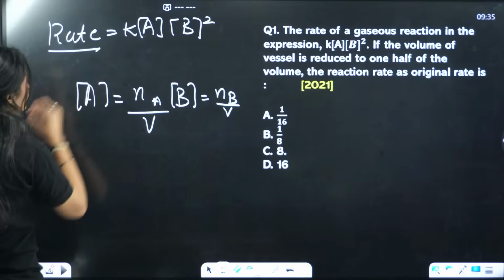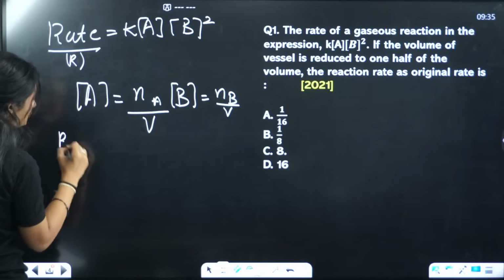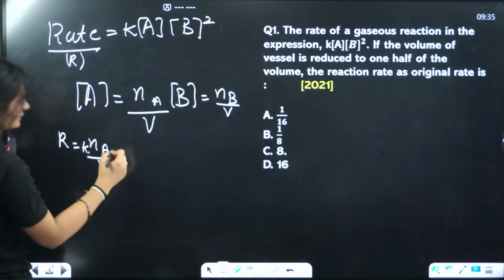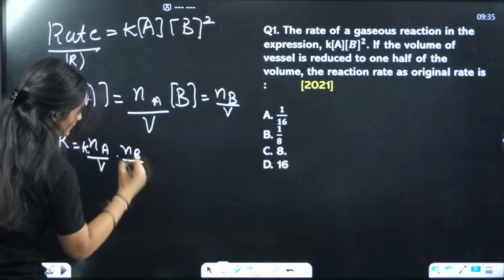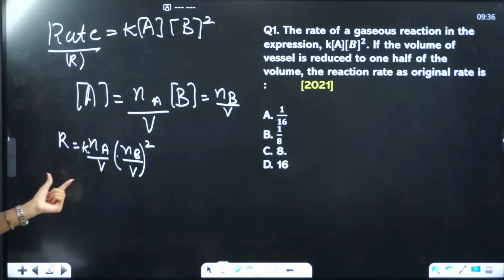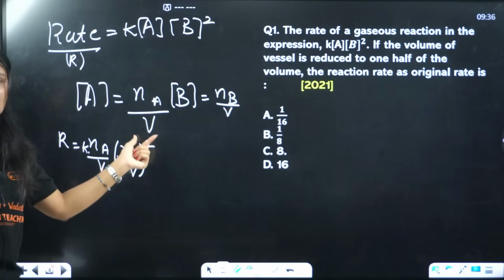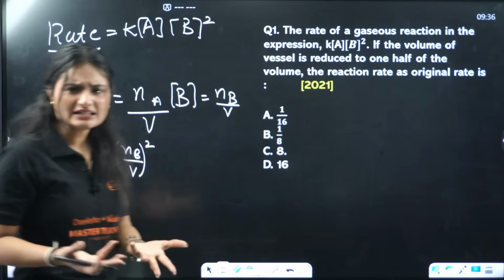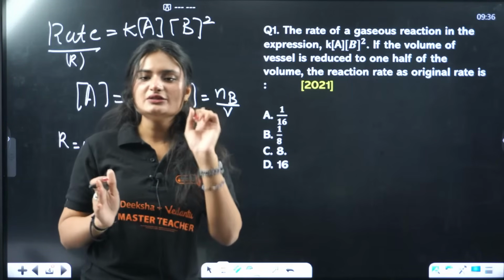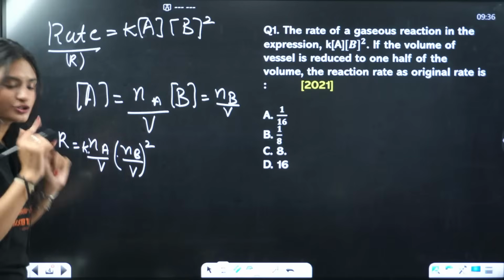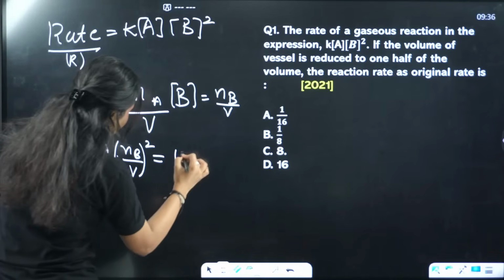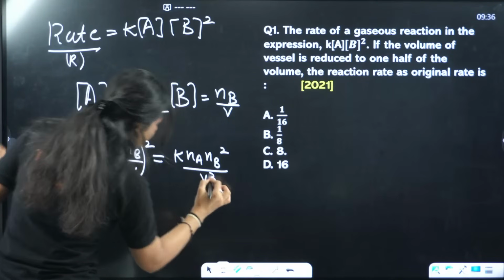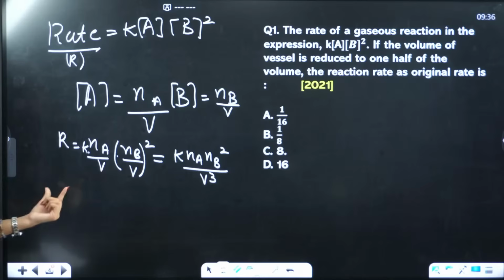So that means your rate, I'll call it R, will be equal to k times Na by V times Nb by V whole square. Clear? That's how concentration is related to volume. Concentration is equal to number of moles divided by volume. Molarity you know: number of moles of solute present in 1 liter of solution. So if we solve this equation, we get k Na Nb² by V³. This is the original rate law.